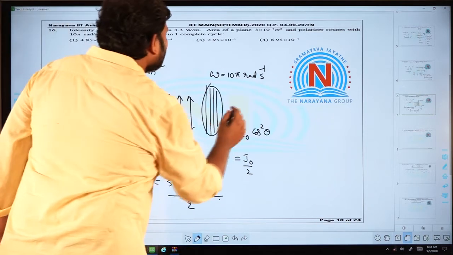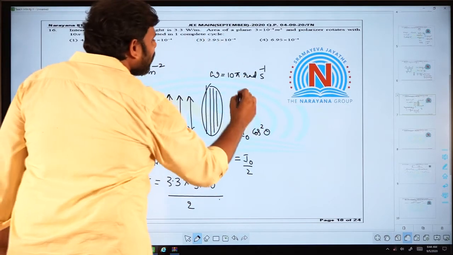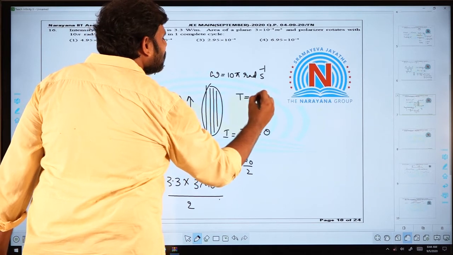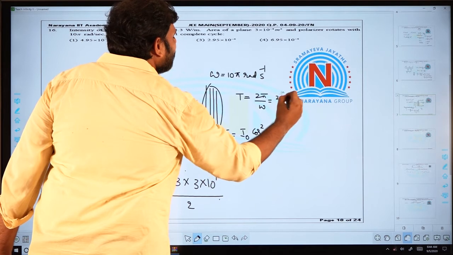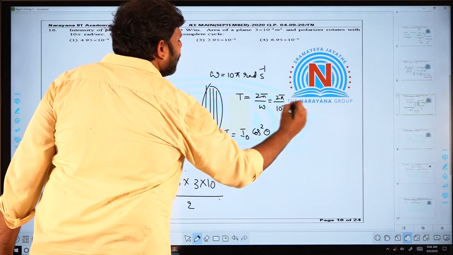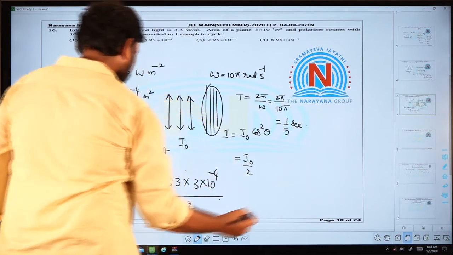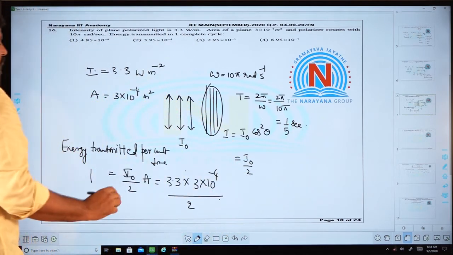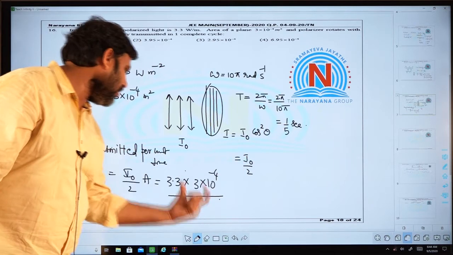So the time it takes to complete one rotation, you can easily calculate, that is 2 pi by omega, which is 2 pi by 10 pi, that is 1 by 5 seconds. So, when you want the energy that is transmitted, you have to multiply that with 1 by 5.